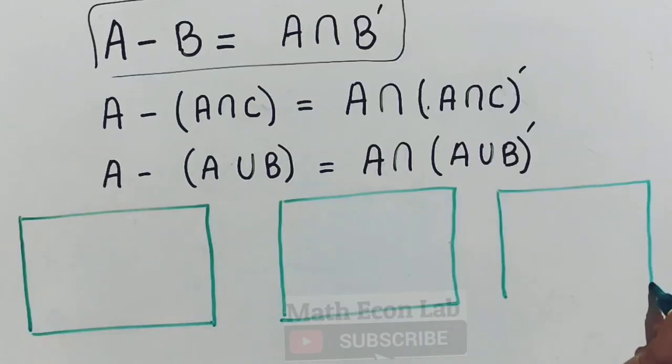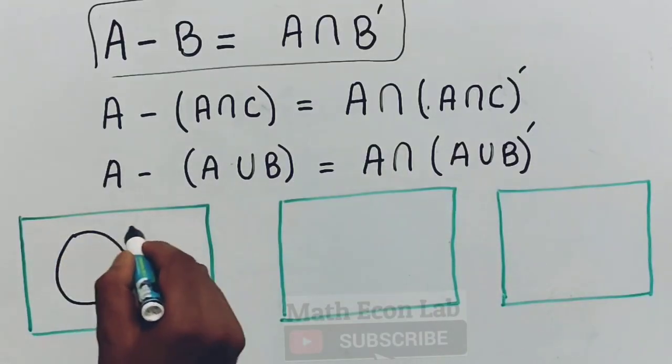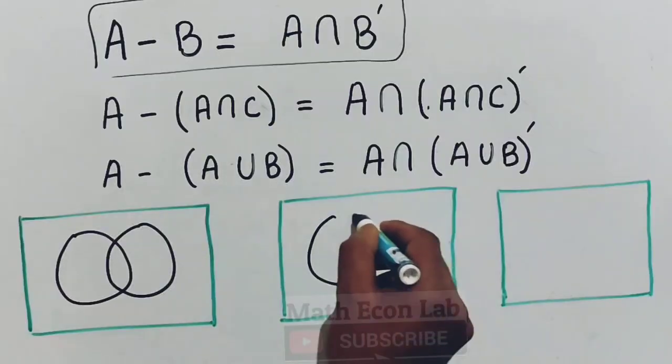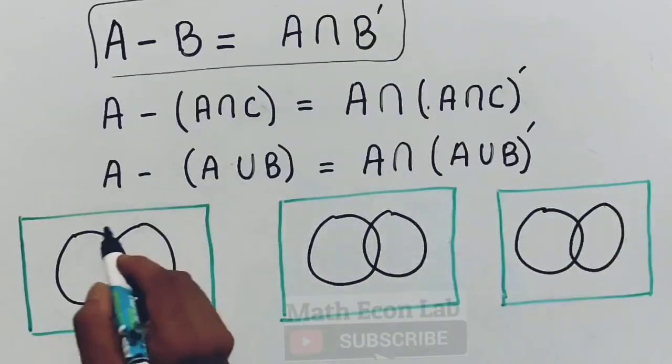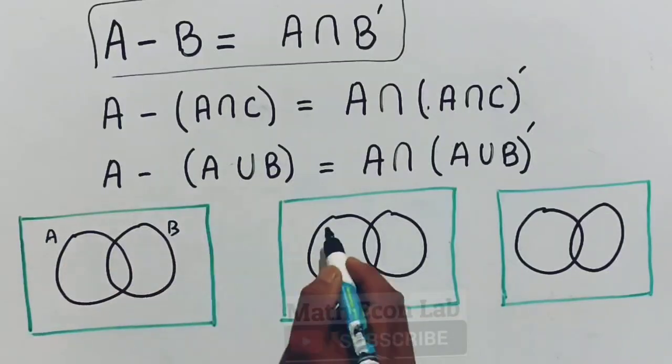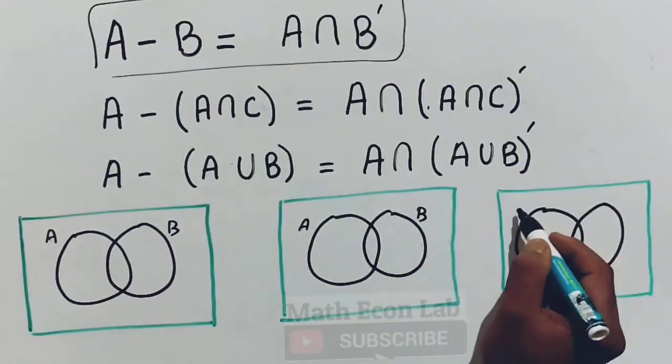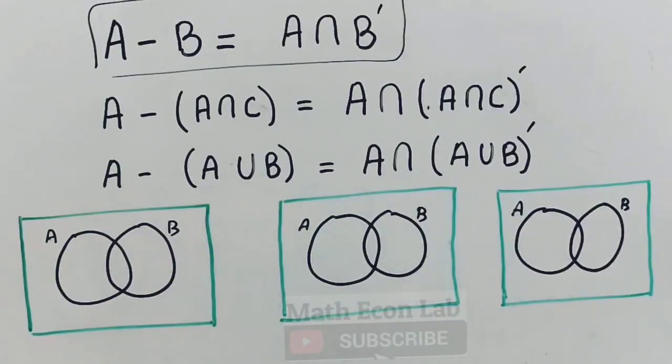I am explaining the first result here again. So here we have two sets, A and B, A and B, A and B. Let us take origins. Here we have set A, so set A will denote this region.